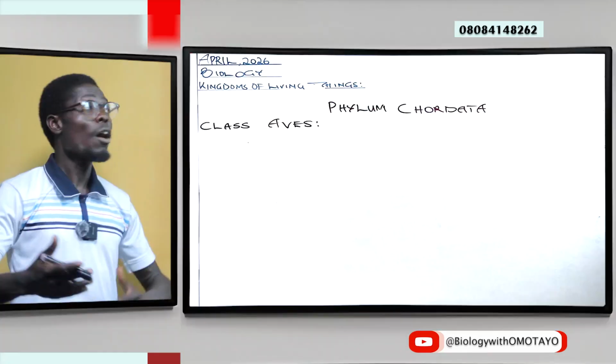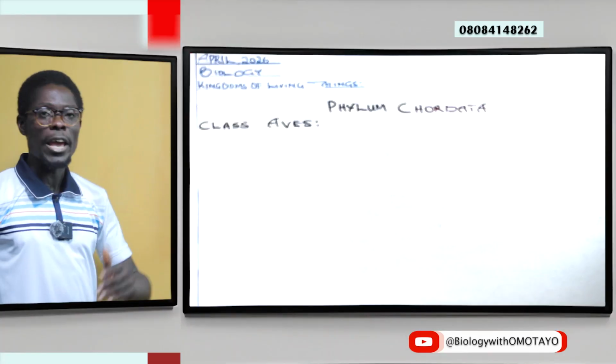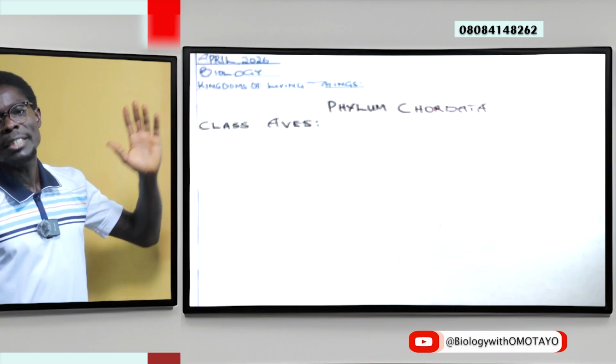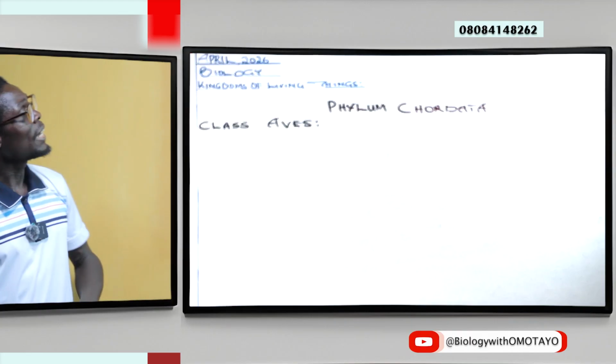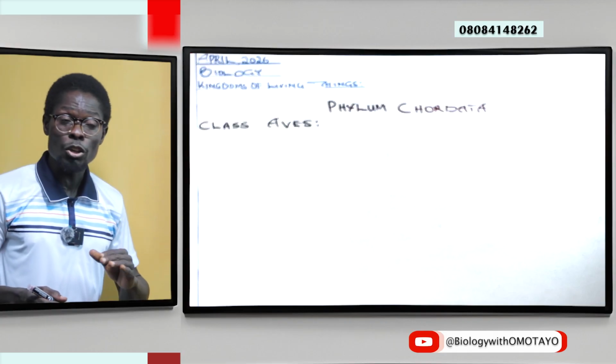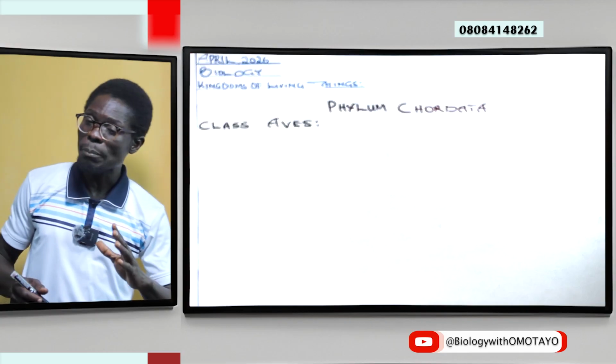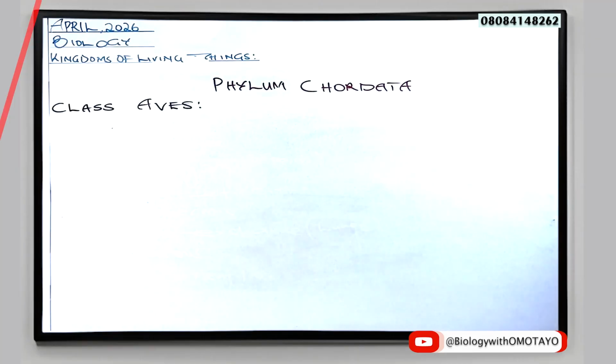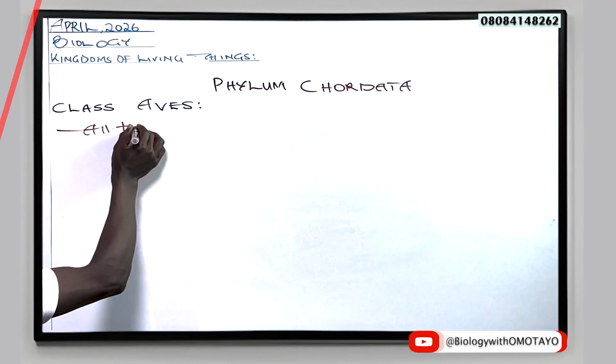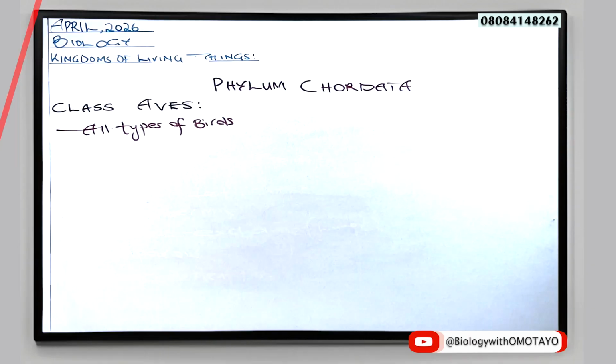Okay, now for this very class, the class Aves, we'll quickly look at the uniqueness associated with the class. The class includes all types of birds. Organisms here are well adapted to life in air. This is made possible because organisms here have 4 limbs modified into wings.